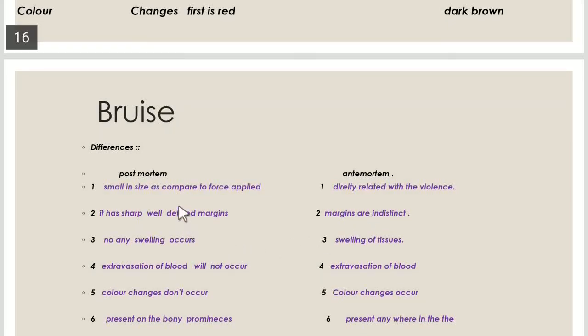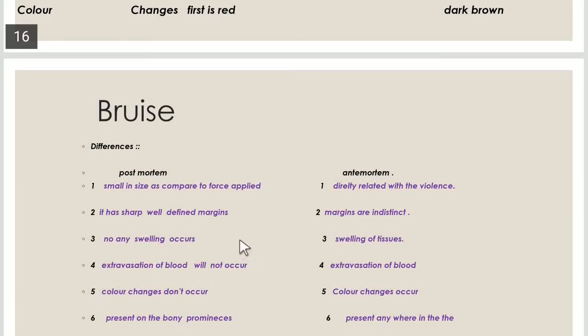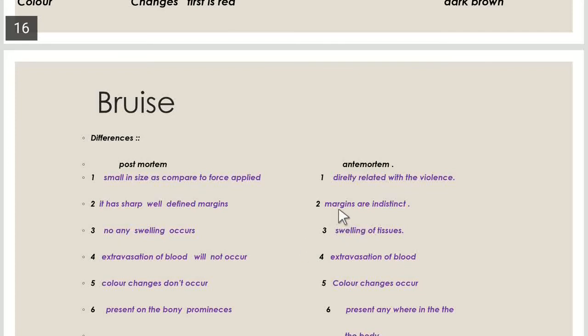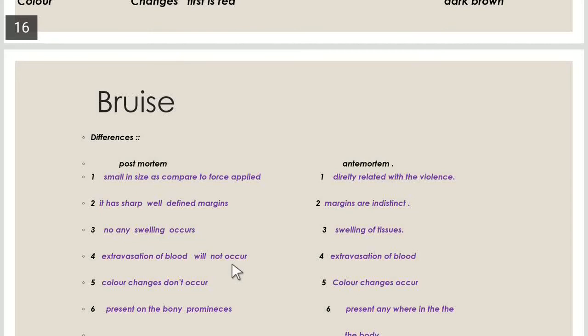In the postmortem bruise, there is no swelling, but in the antemortem bruising, the swelling is present, like swelling of tissues. And the most important difference between the postmortem and antemortem bruise is that in the postmortem bruise, there is no extravasation of the blood. After the death, there is always a cessation of the circulation and the stasis of the blood within the blood vessels, not within the tissues.